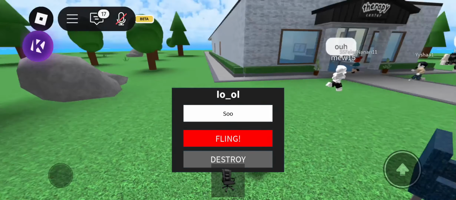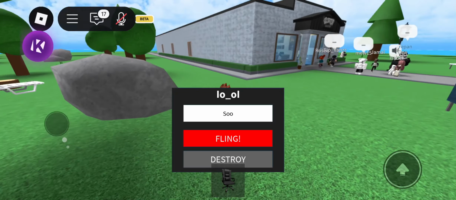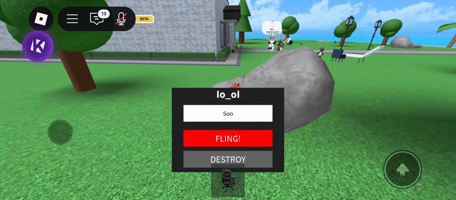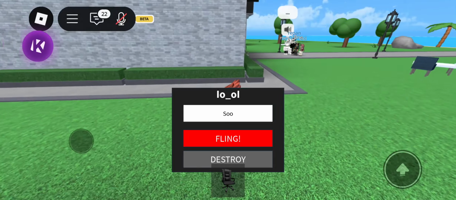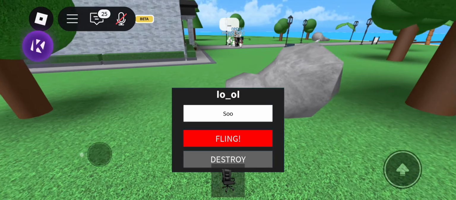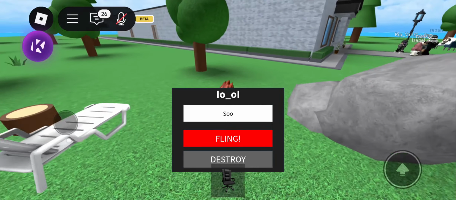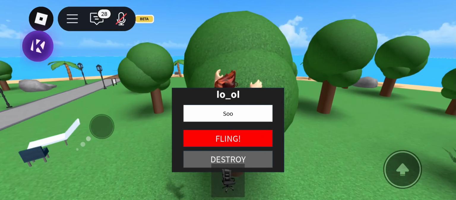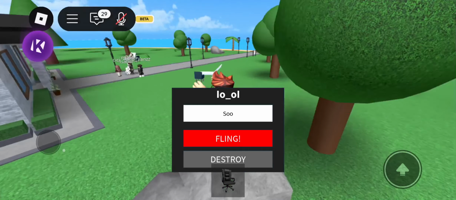How to flame people in therapies. As you can see, you can flame the people with the normal fling, right? You can touch the people because they are enabled the no clip or the touchable player. Okay, so let's do that.